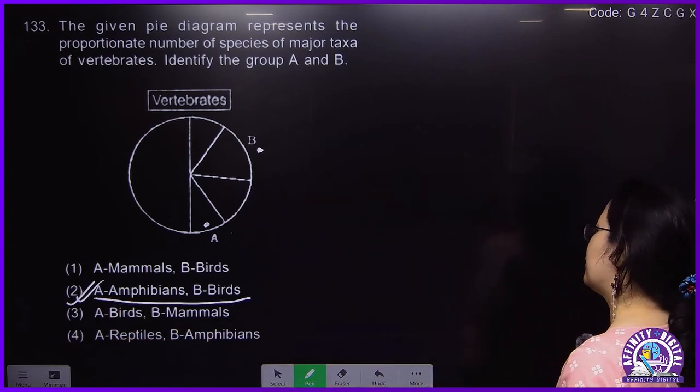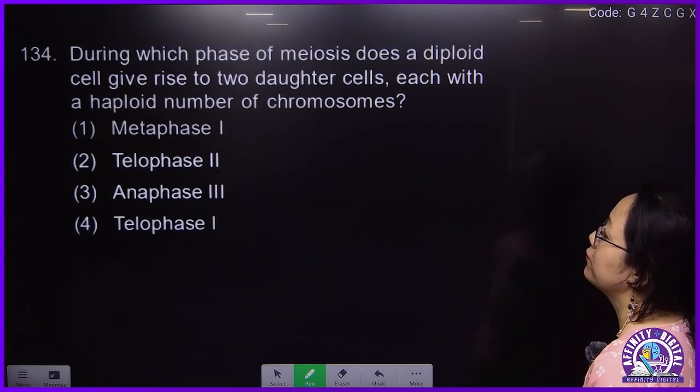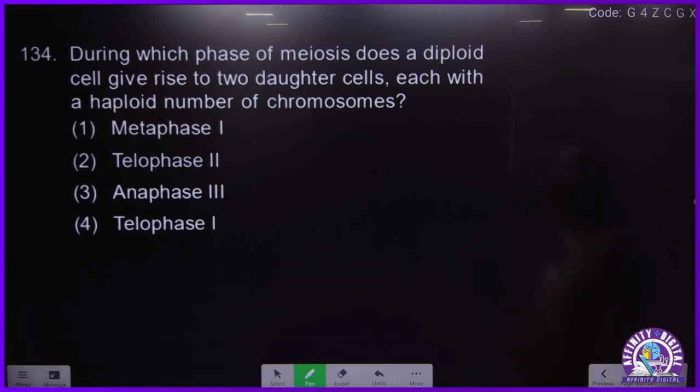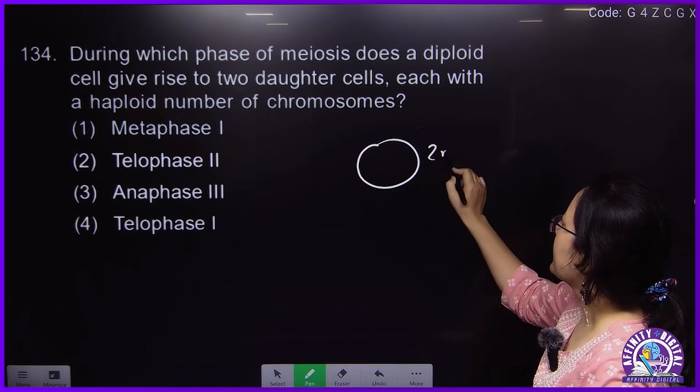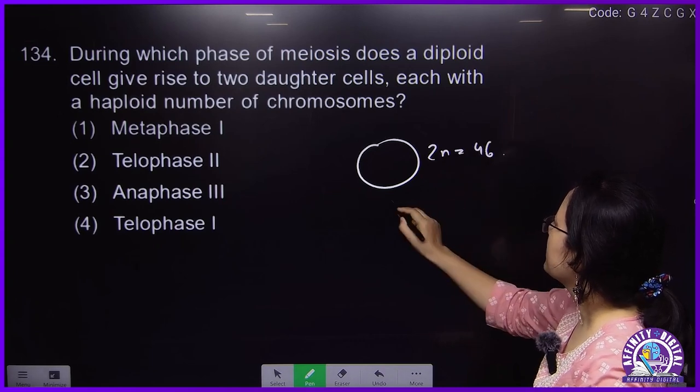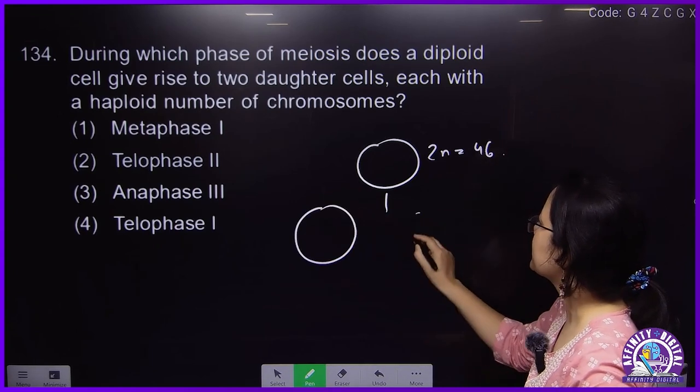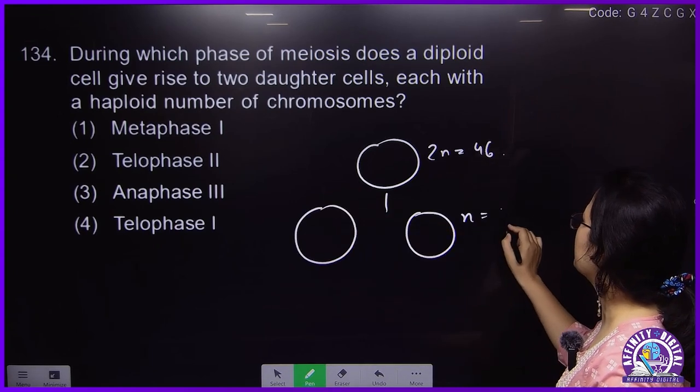2. 134. During which phase of meiosis does a diploid cell give rise to two daughter cells, each with a haploid number of chromosomes? This will be what? Two daughter cells. Suppose this is one cell, 2n equal to 46 in human. After the first meiosis, it will have n equal to 23.